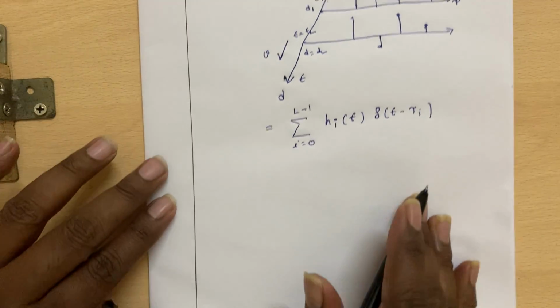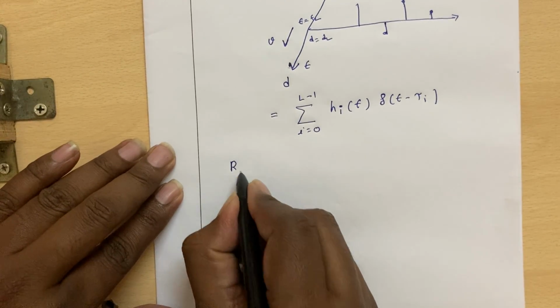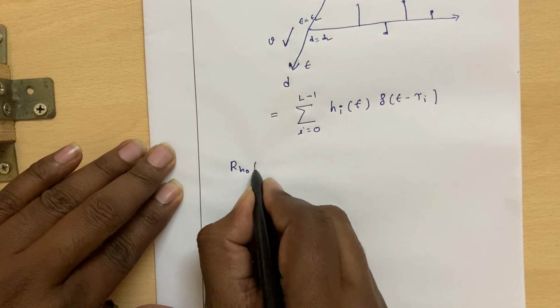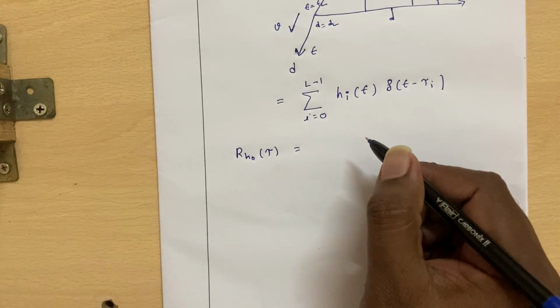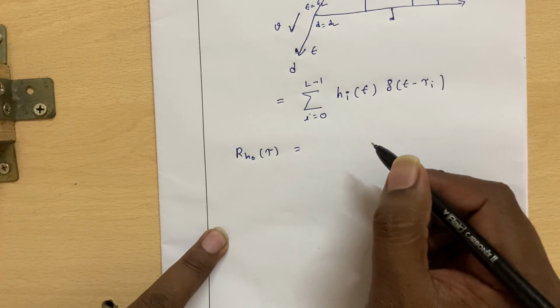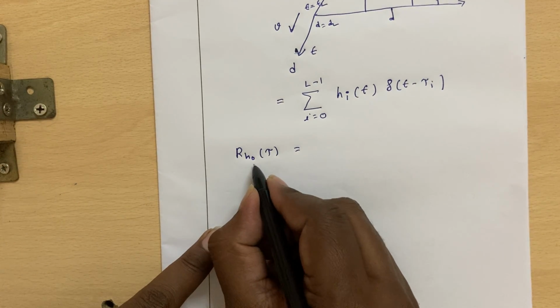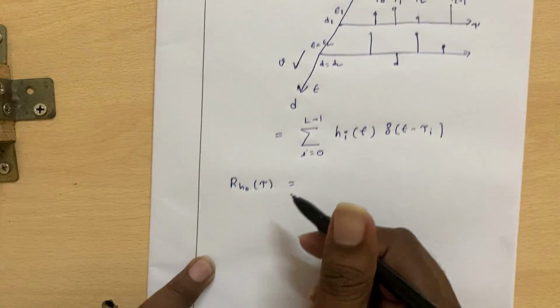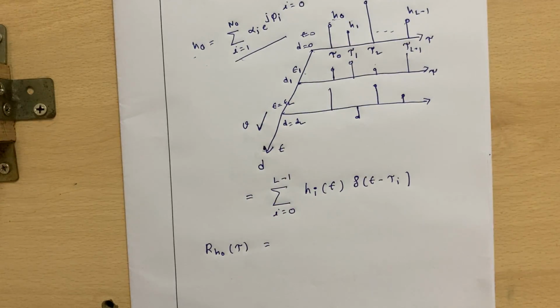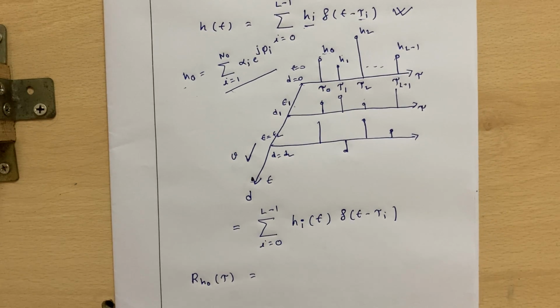Now there will be a correlation between the channel coefficients at different time instants, that is the autocorrelation function. For flat fading we have discussed this, and the same thing we can now discuss for the coefficient h0. It is nothing but a sum of multiple flat fading channels, which makes it a frequency selective channel.